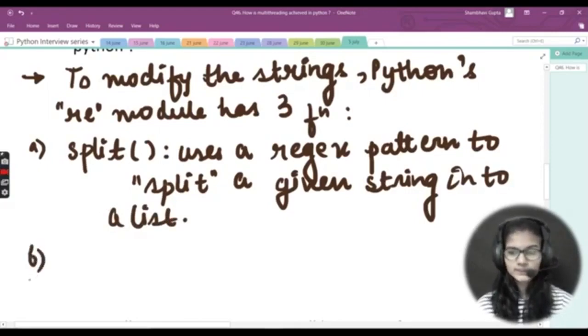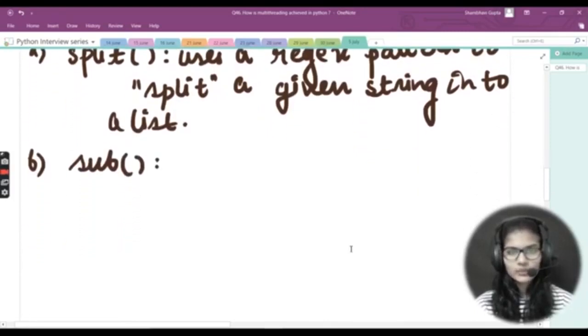Moving towards the second, we have sub. Now, what is the use of sub?